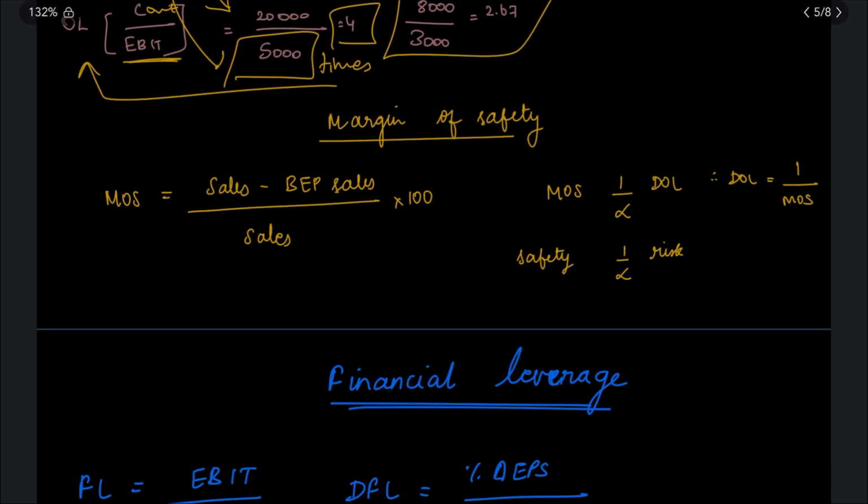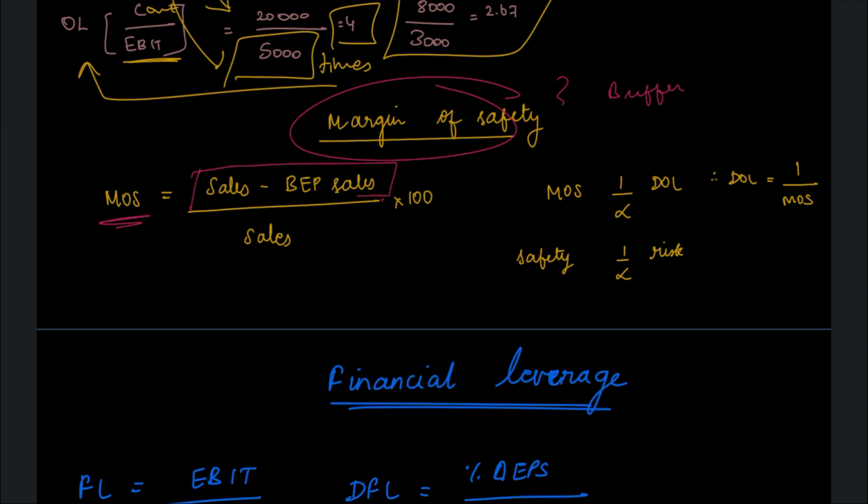Now, let's come to another concept called margin of safety. What is this margin of safety? It is nothing but a buffer. Let us see the formula first, then I will show you the concept behind it so you understand it better. Margin of safety is calculated as sales minus BEP sales, divided by sales, into 100. It might look weird, but let me give you an example so you understand better.